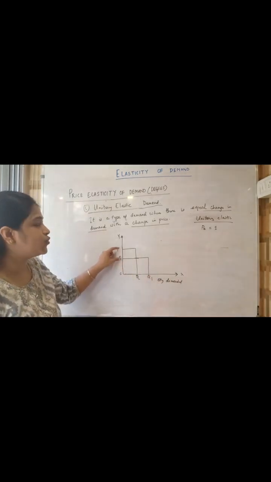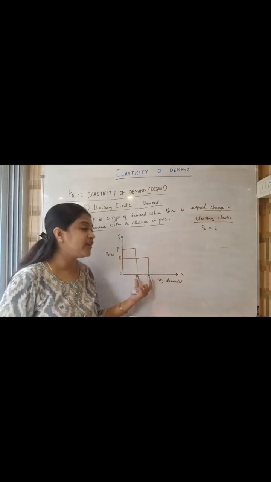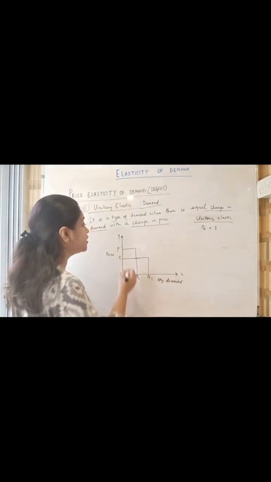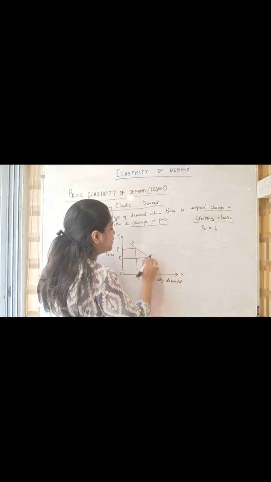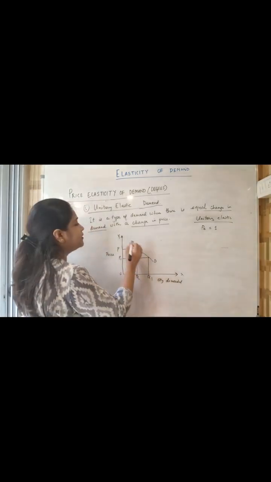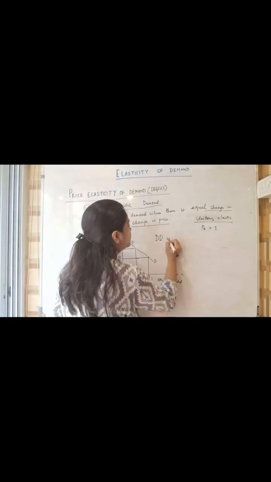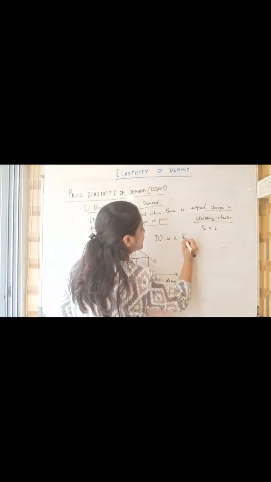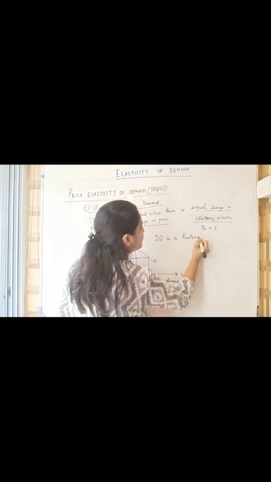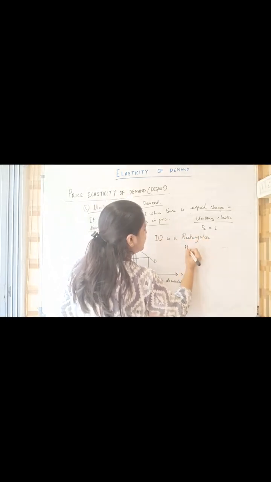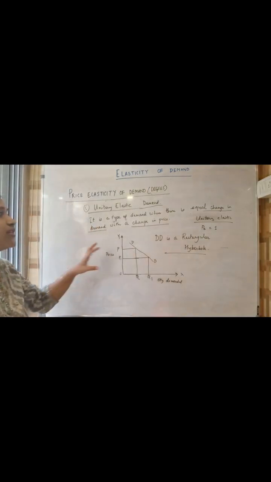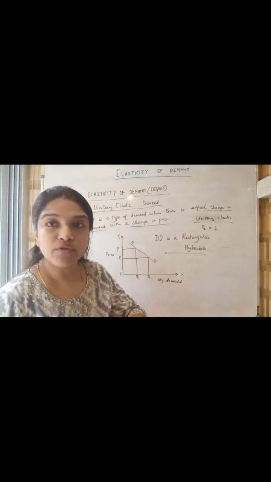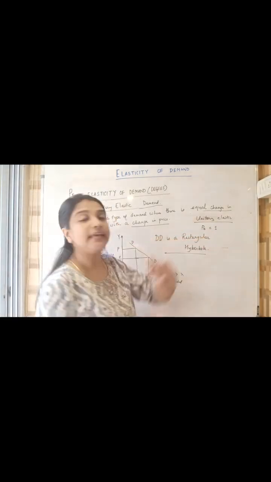If you are keeping this as 2 centimeter or 3 centimeter, keep this change also as 2 centimeter or 3 centimeter. So basically the demand curve is of the shape of a rectangular hyperbola. Okay, the demand curve is a rectangular hyperbola. So basically this is the shape of a unitary elastic demand curve. And how do we symbolize it? As PE equal to 1.